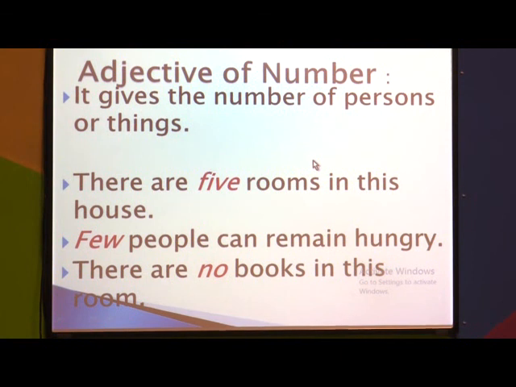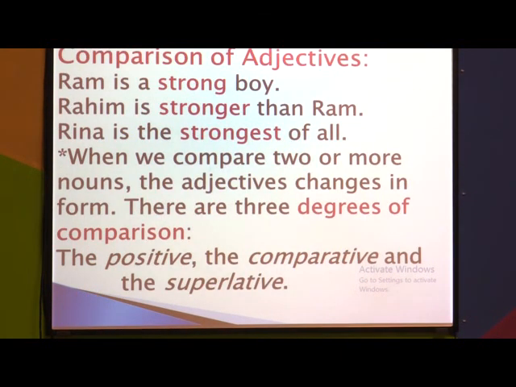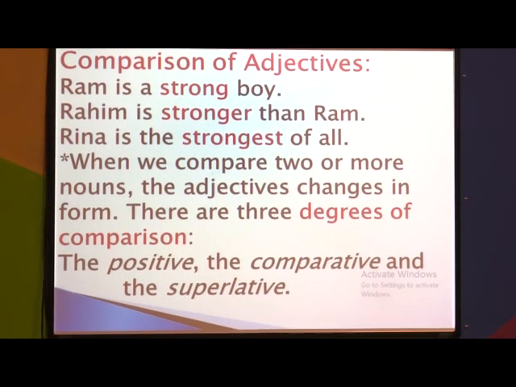If we talk about the comparison of adjectives, can you say once again: positive, comparative and superlative degree. Okay. In positive degree, words will come as they are, the word will not change its form. In comparative degree, it will change its form.